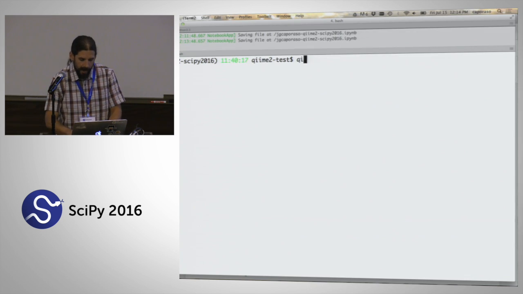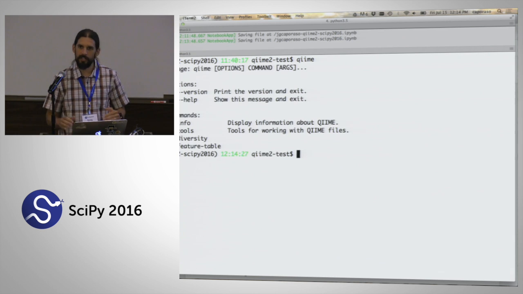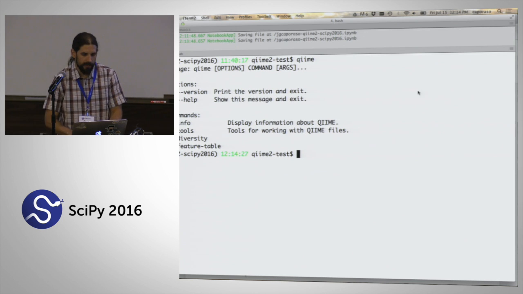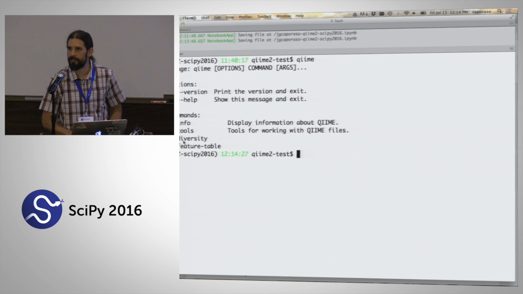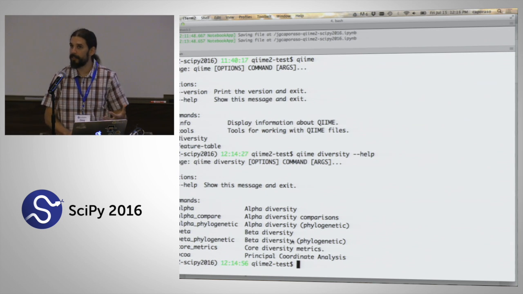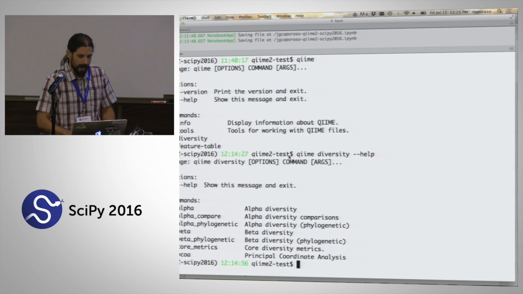And so I mentioned earlier that these different interfaces just plug into the underlying framework. And so the QIIME2 command line interface is driven by this command QIIME. And you can see when I call QIIME, I have some set of commands associated with it. And a couple of those are based on these plugins that I have installed. So the diversity plugin and the feature table plugin. And so if I call QIIME diversity help, I can see what methods are available through this interface, through this plugin.